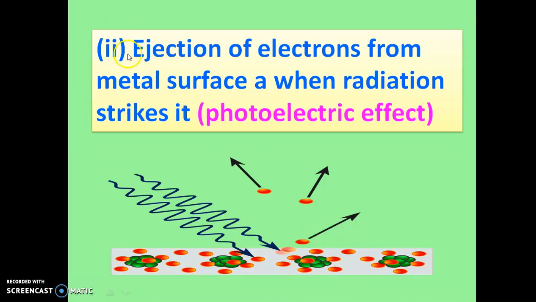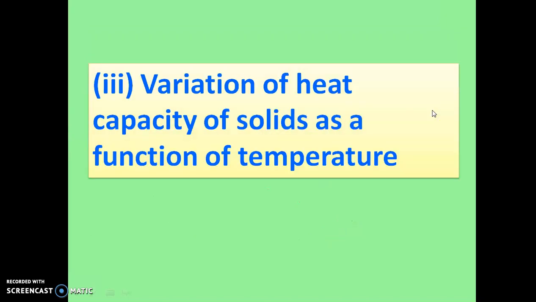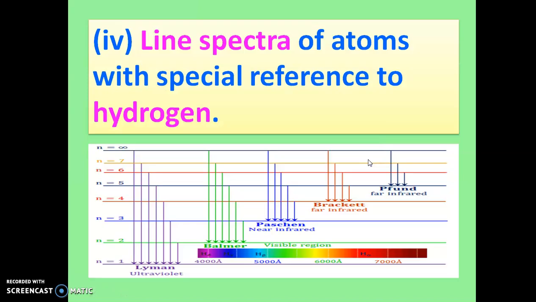Next concept is the ejection of electrons from a metal surface when radiation strikes it. That effect is called the photoelectric effect. Next concept was variation of heat capacity of solids as a function of temperature. And the fourth one was line spectra of atoms with special reference to hydrogen.